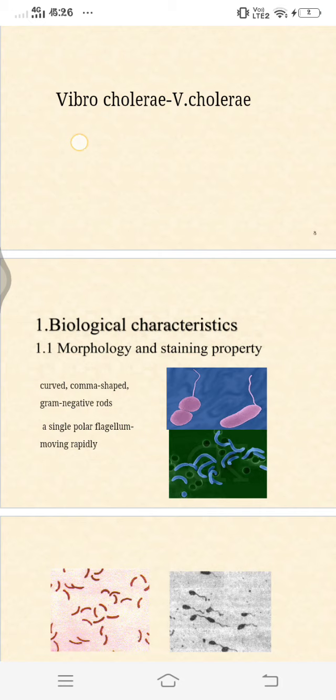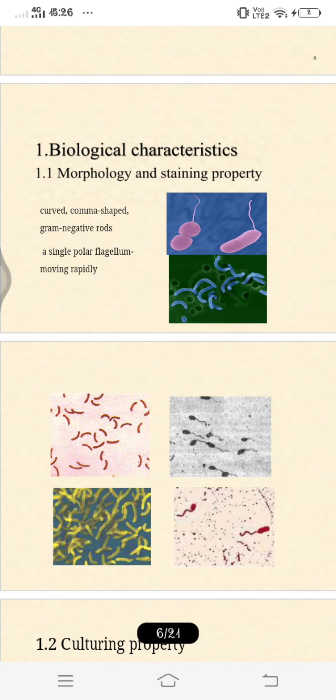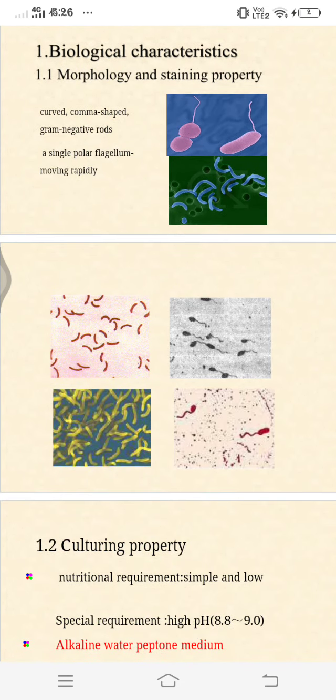And the cultural characteristics: they're aerobes, that is facultative anaerobes, neither obligate aerobes nor obligate anaerobes, that is they can live both in the presence and in the absence of oxygen. They require just an ordinary medium like nutrient agar, blood agar or MacConkey agar, and the optimum temperature is 37, but the optimum pH is important, that is 8.2. Why it is important, we are going to see. So you can see the fish-like structure in our culture appearance.